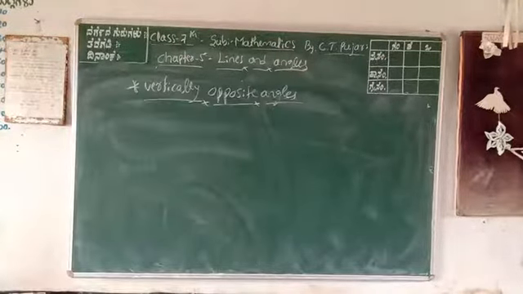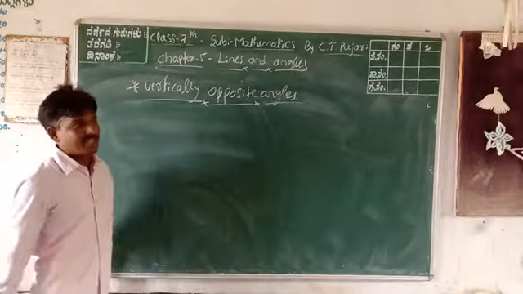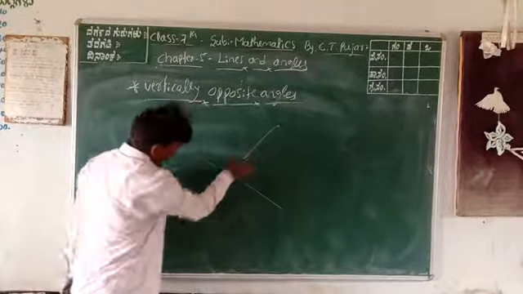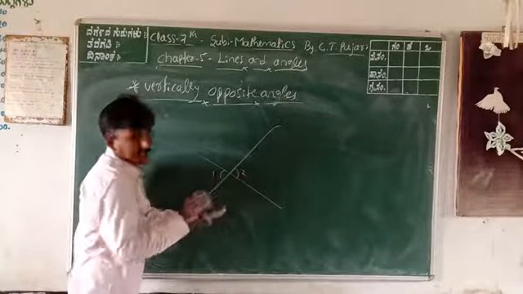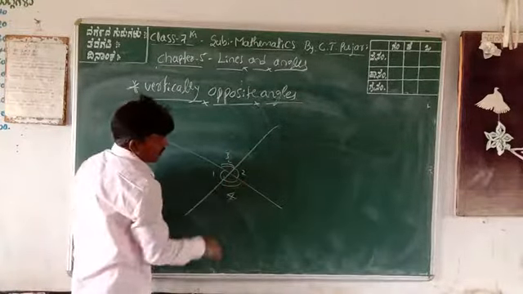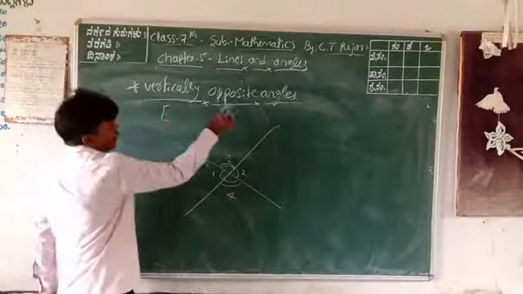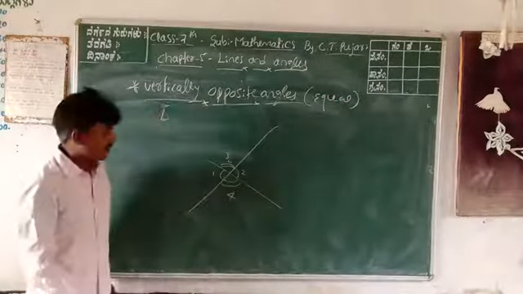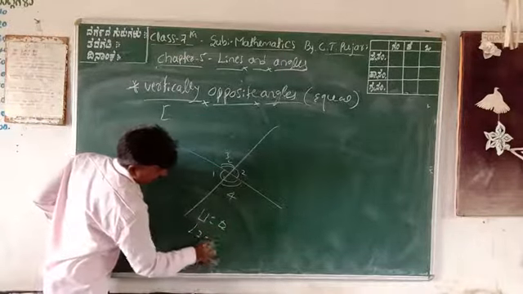The last one is vertically opposite angles. What are vertically opposite angles? In real-world examples, two roads are intersecting. These two are intersecting lines with opposite angles. Angle 1 and angle 2 are equal, and these two are also equal, 3 and 4. Vertically opposite angles are equal. Therefore, angle 1 is equal to angle 2, and angle 3 is equal to angle 4 in the given figure.